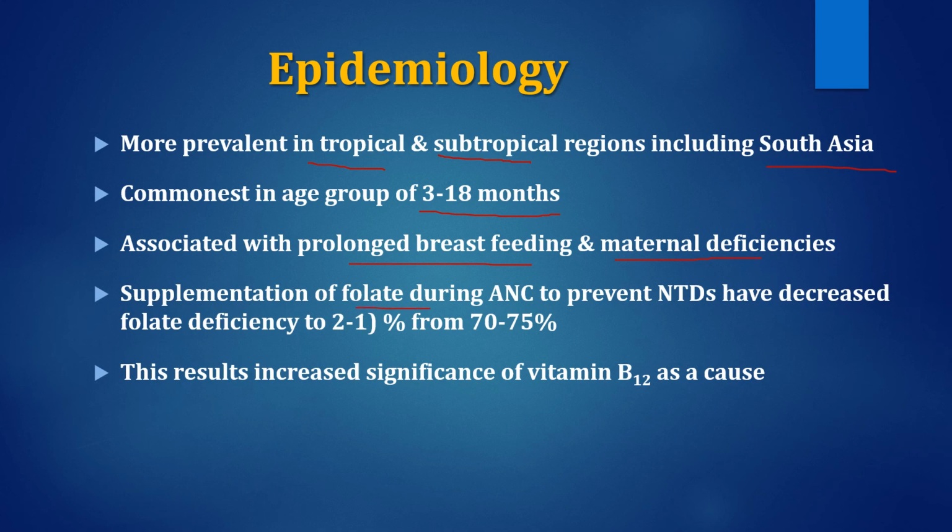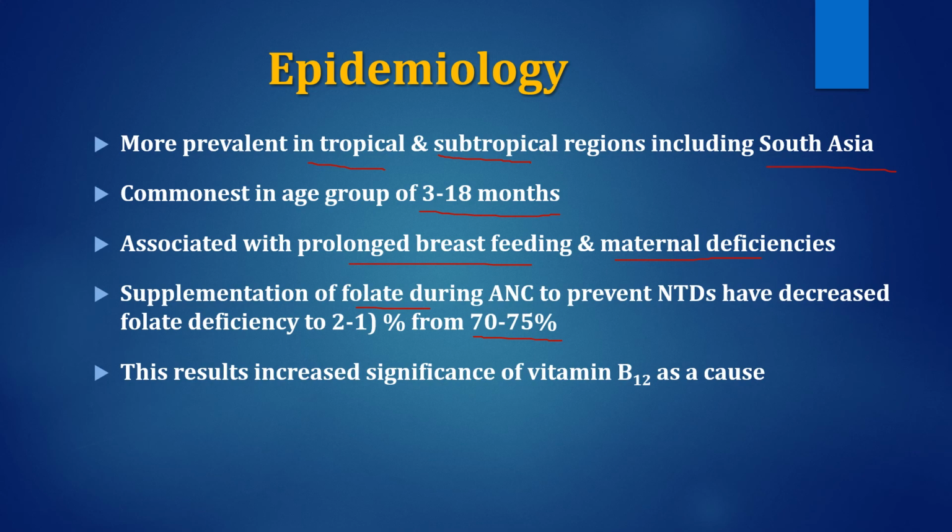Supplementation of folate during antenatal care to prevent neural tube defects has decreased folate deficiency to 2 to 10% from 70 to 75%. Previously, when folic acid was not given as a prophylactic measure for neural tube defects, as many as 75% of pregnant females were deficient in folic acid, and that's why when they started lactation, their breast milk was a poor source of folic acid.